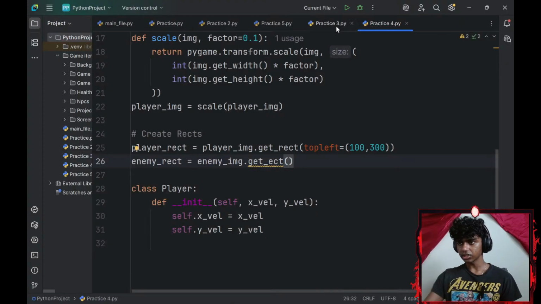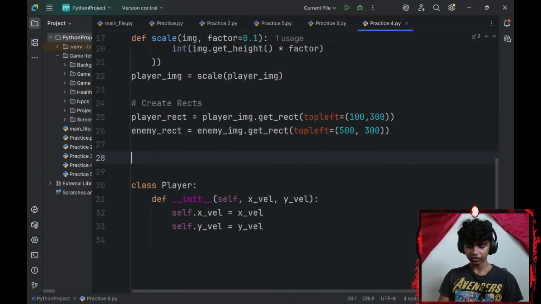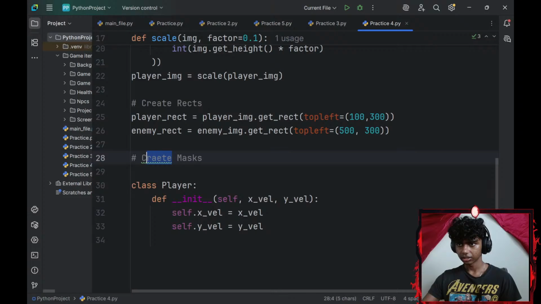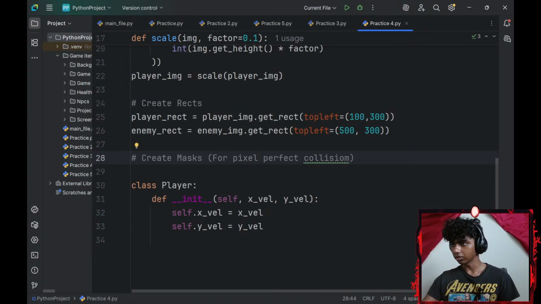This is going to be equal to the top left as well, which is going to be equal to a tuple of 500 by 300. Okay, that sounds pretty good. Then let me create masks, and maybe I'll add a pair of parentheses that says for pixel perfect collision. There we go.